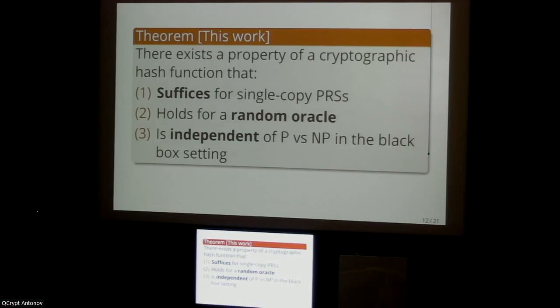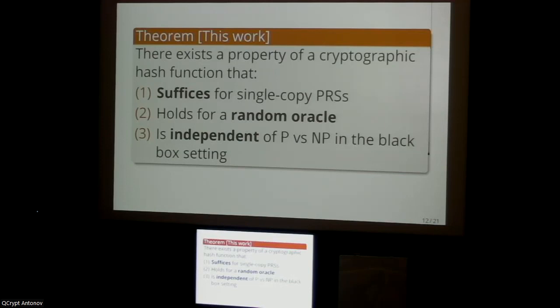In other words, you can construct black boxes relative to which P is different from NP, and yet the security property holds. And you can also construct black boxes relative to which P is equal to NP, and yet this security property still holds. Another way of saying this is that we construct an oracle relative to which P is equal to NP, and yet we still have pseudorandom states.